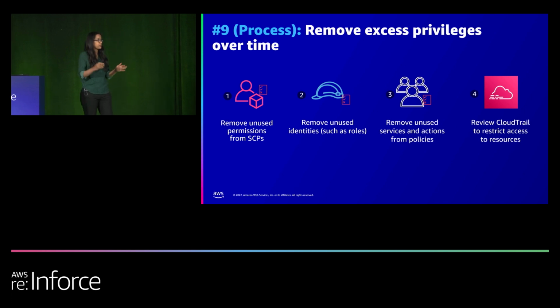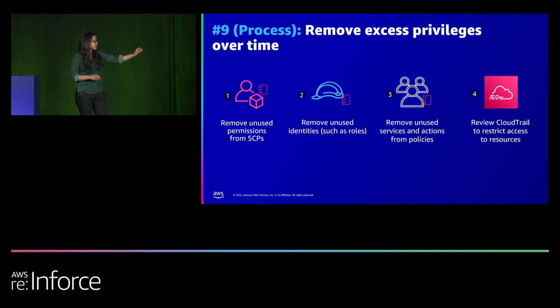And then you can go a little more narrow at the account level to identify what are all the roles in your account, which are the roles that are actively being used, what are the inactive ones, to identify those inactive ones and remove those from the account. If you then find that, okay, there are a lot of roles that are still being used, I go a next step deeper to identify what are the permissions granted to this role, what's being used from those permissions, what's not being used, and remove those unused permissions. And finally, if you want to go more granular, we say, look, take a look at CloudTrail, identify the resources that are actually being used by this role, and restrict permissions to just those resources.